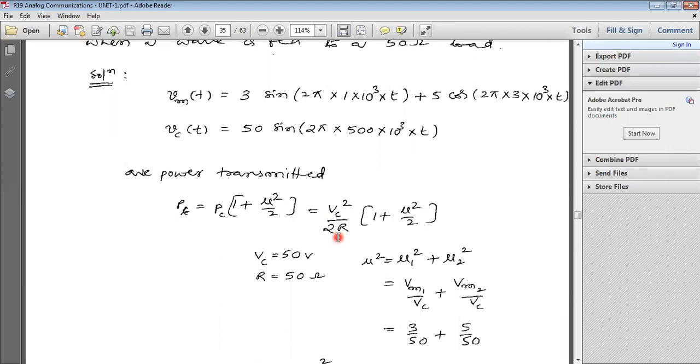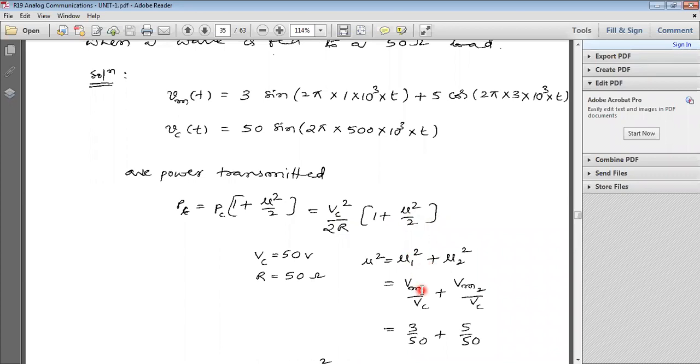In the starting classes, we already calculated that value. PC equals VC square by 2R, into 1 plus mu square by 2. So substitute the carrier voltage VC and the load resistor value R. If we have a single signal, we can consider it as mu. But here we have two message signals, therefore mu square equals mu1 square plus mu2 square, as you already know.